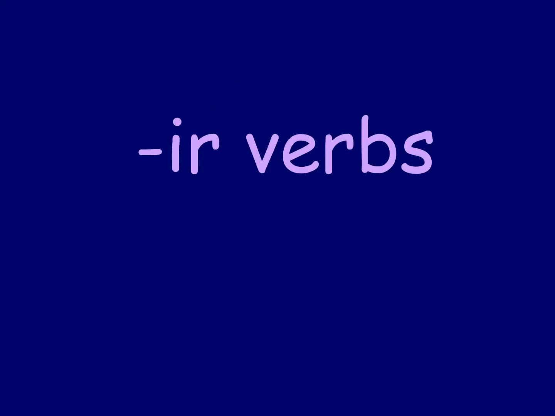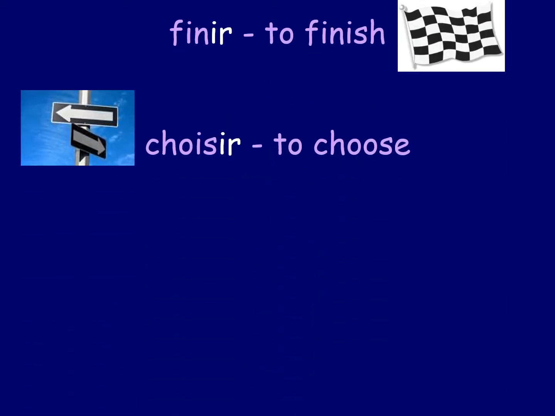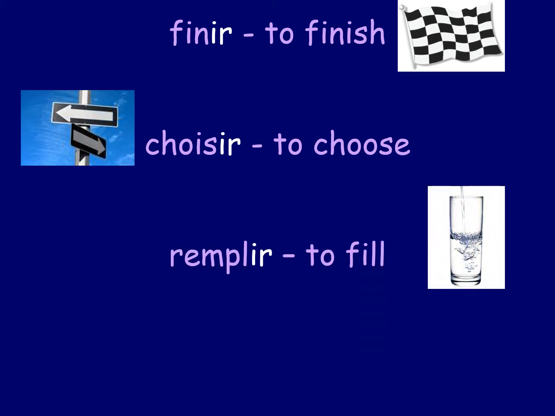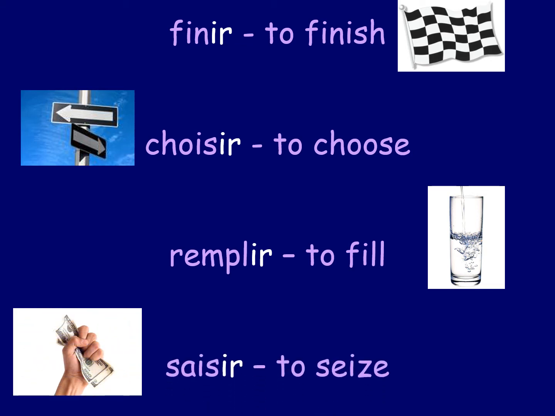So let's have a look at some IR verbs. Again, just very simple. IR verbs are verbs that end in IR. It's really simple. And here's a few examples. Finir to finish, choisir to choose, remplir to fill, to fill a glass of water or maybe to fill in a form. You might use remplir. And saisir is the verb to seize, to grab something or to take hold of it. So those are four verbs: finir, choisir, remplir, and saisir.